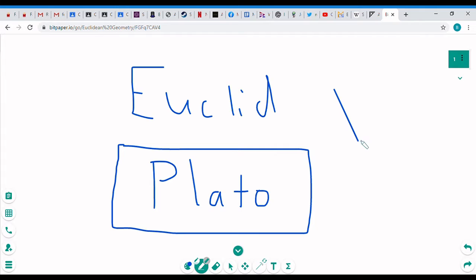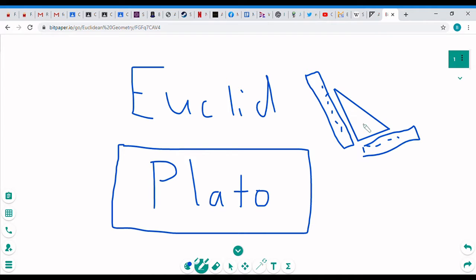So if we saw a triangle and we wanted to find its area, what we'd probably do is get out a ruler or a measuring app on the phone. We'd measure each side, and we'd find the area to some kind of decimal spot, and we'd feel good about it. That is not what Plato liked, not at all.